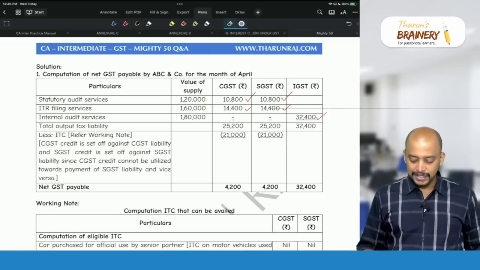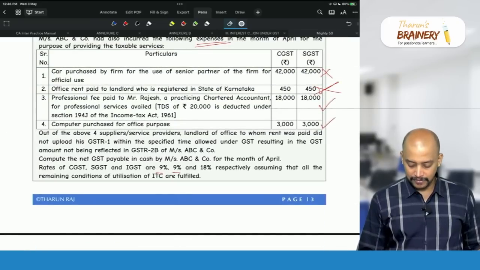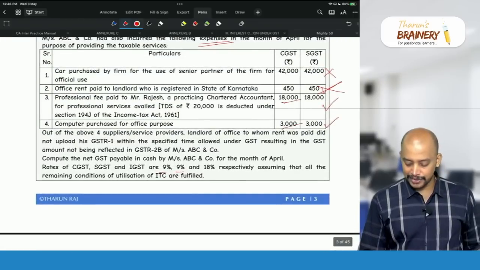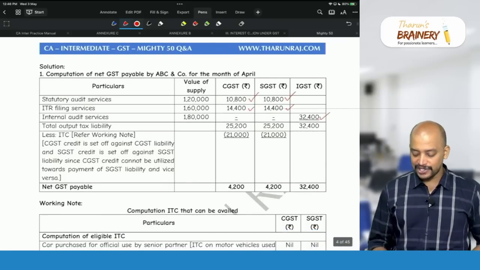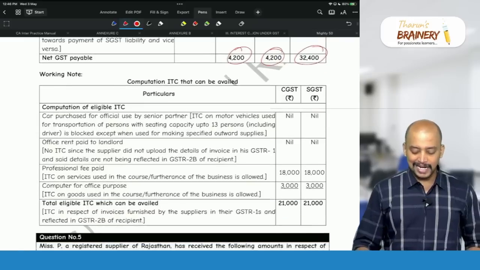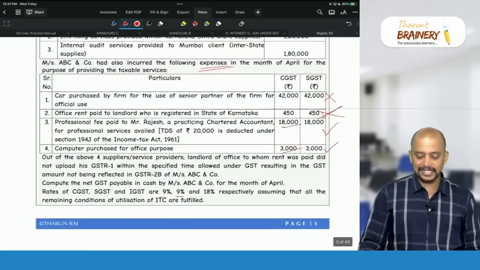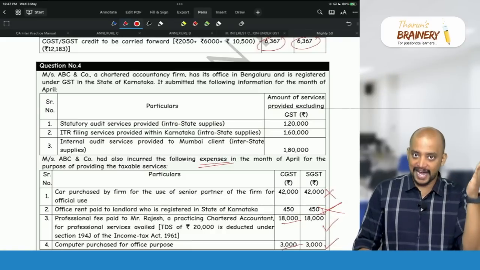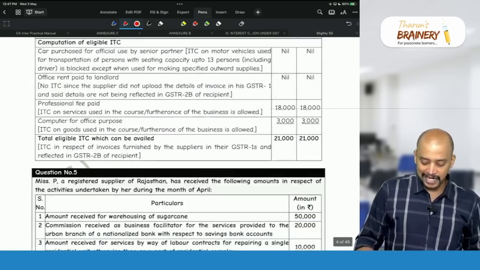So what is the ITC? Only 21,000. Why 21,000? 18,000 plus 3,000, so that will be 21,000. So 21,000 is reduced, and we get net GST payable of 4,200 CGST, 4,200 SGST and 32,400 IGST, and ITC here is only 21,000 and 21,000 available. So this is like one 8 marks question. Generally the first question in your exam, in Part B descriptive, is a question like computation of net GST payable. So an 8 marks question like this could be asked.